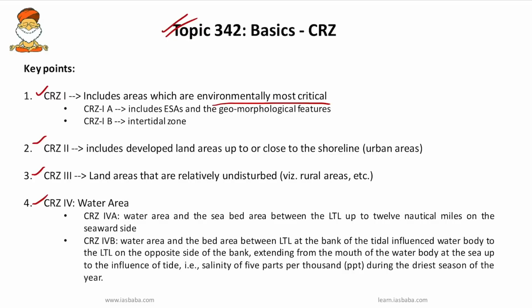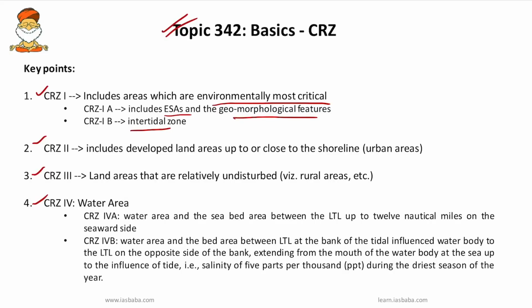You have to remember these are ecologically sensitive areas and very essential in maintaining the ecosystem of the coast. Under this CRZ1, we have CRZ1A and CRZ1B. CRZ1A includes ecologically sensitive areas and geomorphological features, whereas CRZ1B deals with the intertidal zone, that is the area between the low tide line and the high tide line.